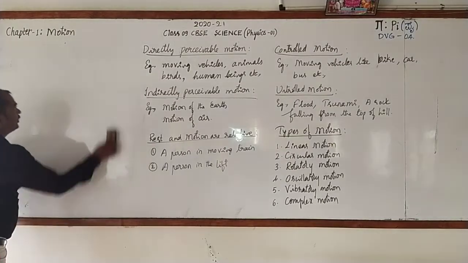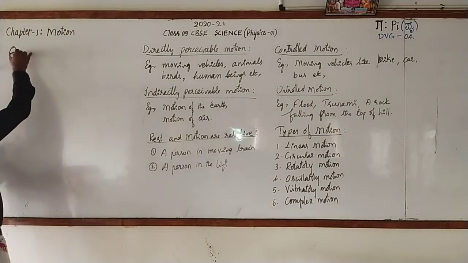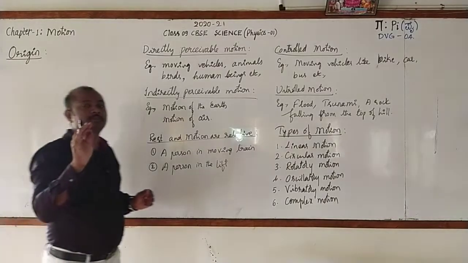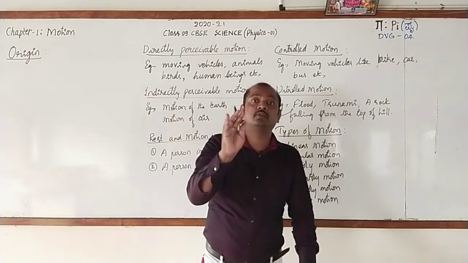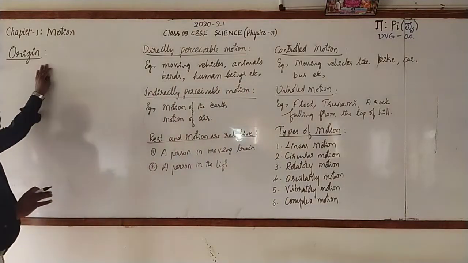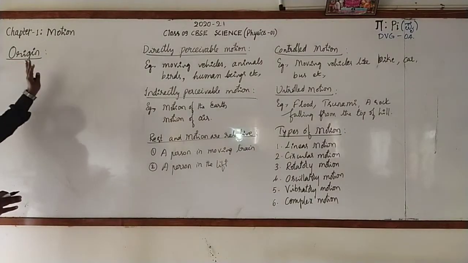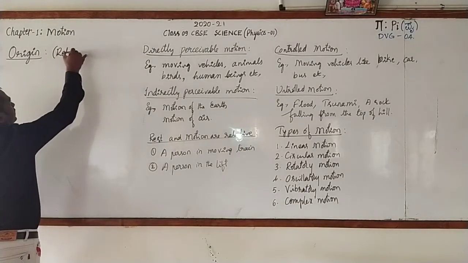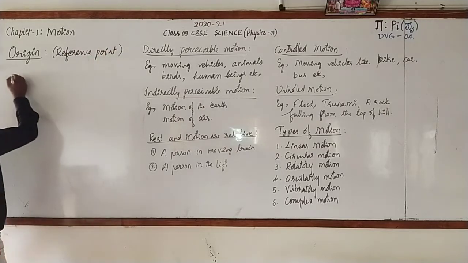It's very important one. Let me go for writing the definition of origin. Origin is nothing but reference point, the specific point which is used to describe the exact location of an object. A specific point used to describe the exact location of an object is called origin. This origin is also known as a reference point. Here, I will give you the examples.